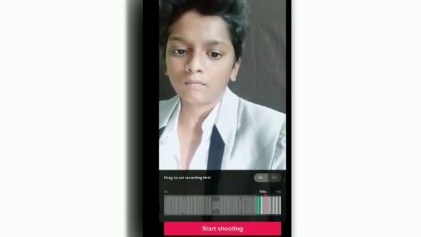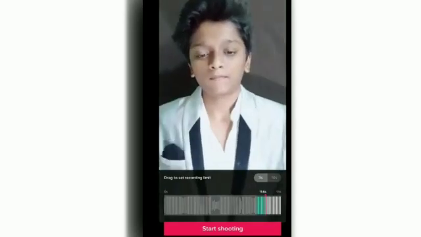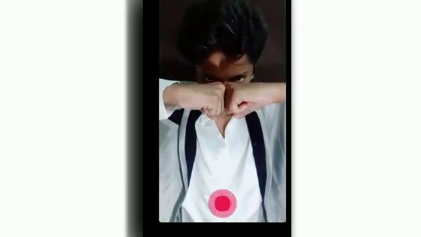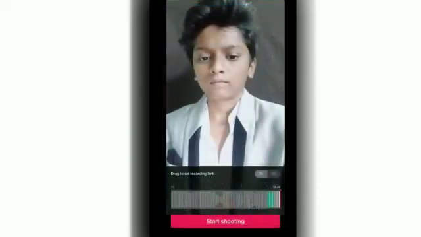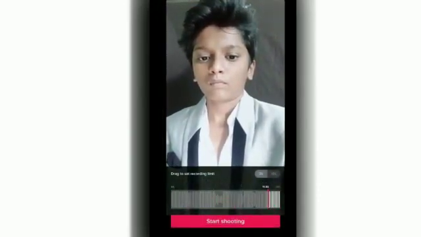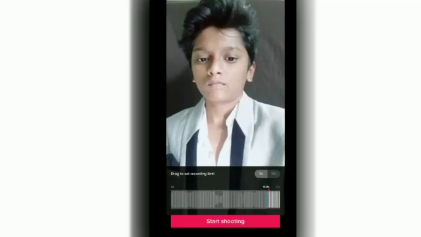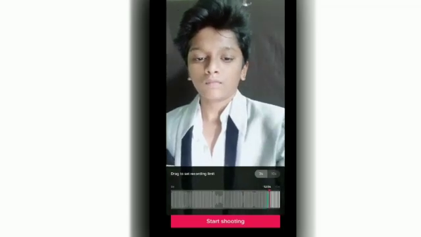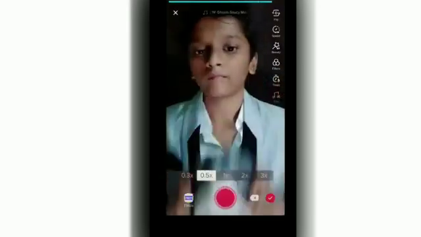Now start shooting. After 3 seconds, keep the pose where you have stopped like that. Now go and come again with another dress and adjust your timer again, and again click on the start shooting button. Now after 3 seconds it will start recording, and here's